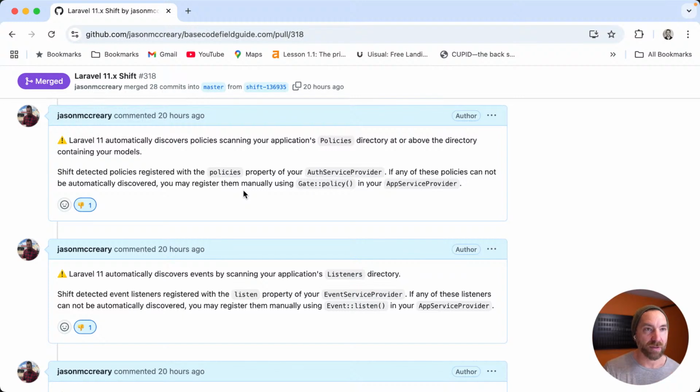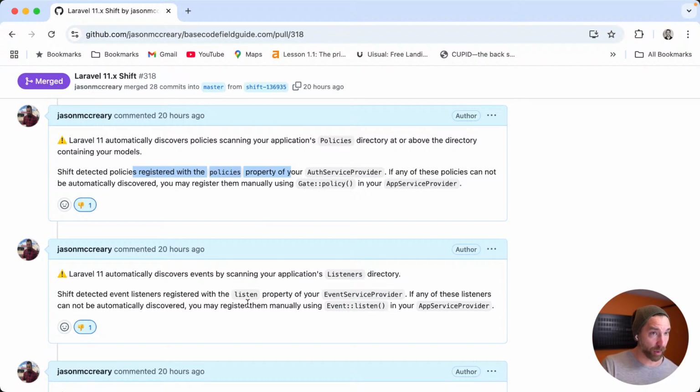Policies are auto-discovered, so there's really no reason to even put them in your app service provider. These service providers just aren't needed. So Shift attempts to slim these, and in the process of doing so, it wants to leave a comment to let you know what happened. In this case, it removed the policies property because it believes that it could be auto-discovered, new in Laravel 11.